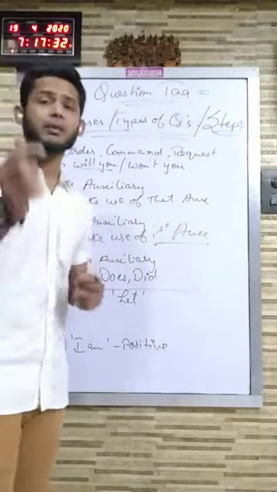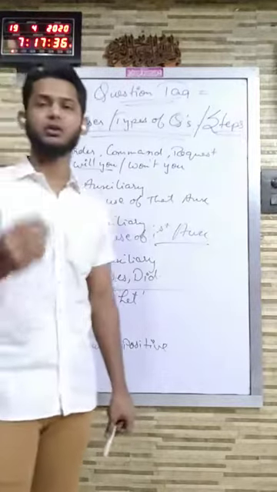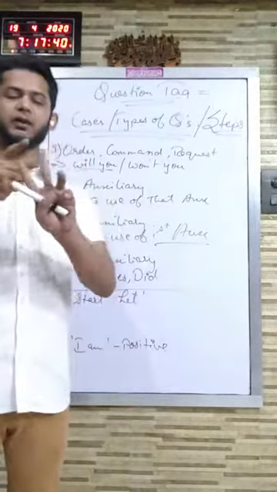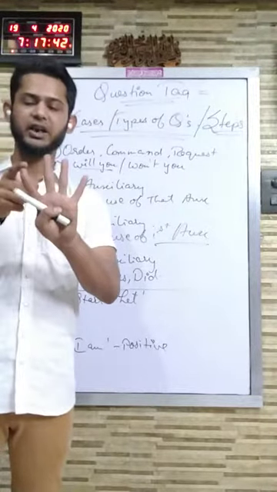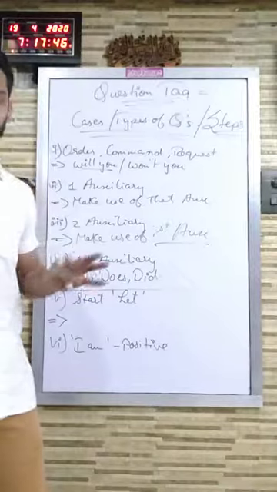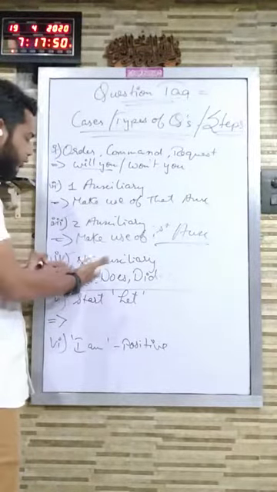Now, why I am again and again repeating that please follow the steps? Because see, if I tell you, give me your book. Give me your book. There is no auxiliary. So if you won't be following the steps, you will be directly falling onto the conclusion that the sentence is having no auxiliary.